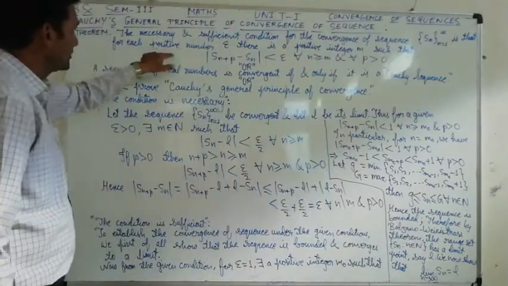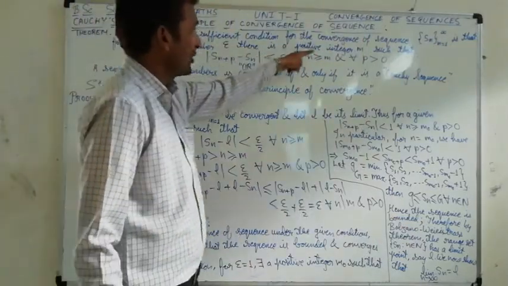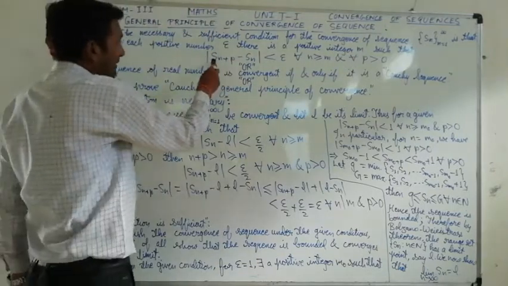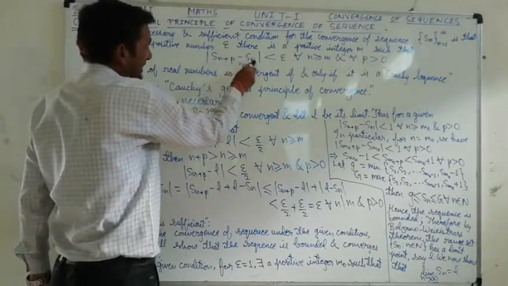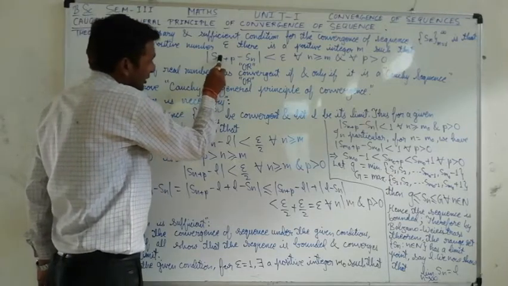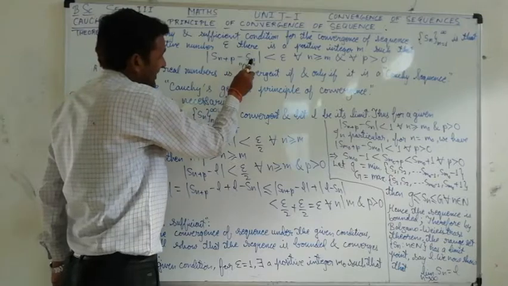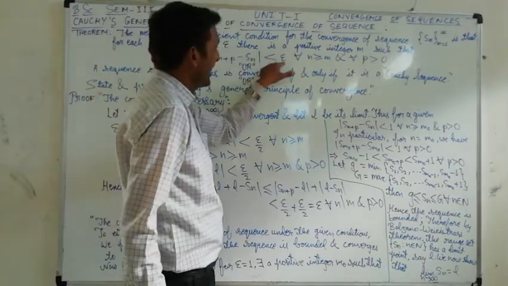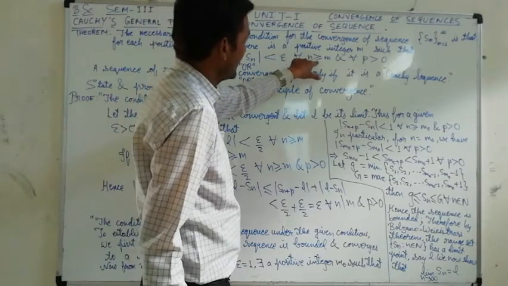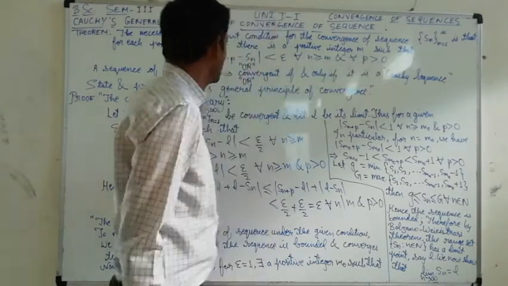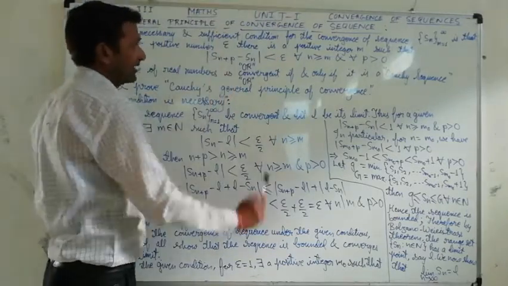for each positive number epsilon there is a positive integer m such that the mod of S(n+p) minus S(n), here in lower script, S in lower script n plus p minus S in lower script n, is less than epsilon for all n greater than or equal to m and for all p greater than 0. This p should be greater than 0.